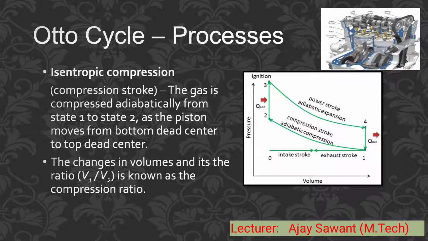As the piston moves from bottom dead center to top dead center, the adiabatic process is completed. That means point 1 and point 2 indicate the adiabatic compression. The ratio of the change in volume, V1 by V2, is known as the compression ratio.